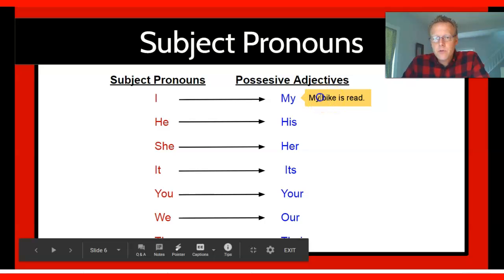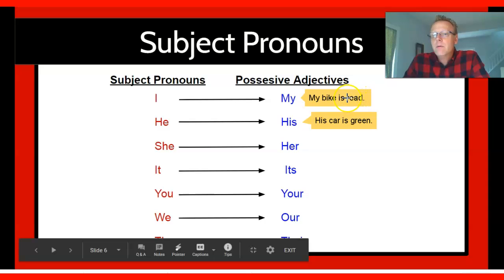This is a possessive adjective. Let's try another one. His car is green. Again, his is showing that the car belongs to him. It's possession or ownership, and it's describing the car. So it's an adjective, a possessive adjective.